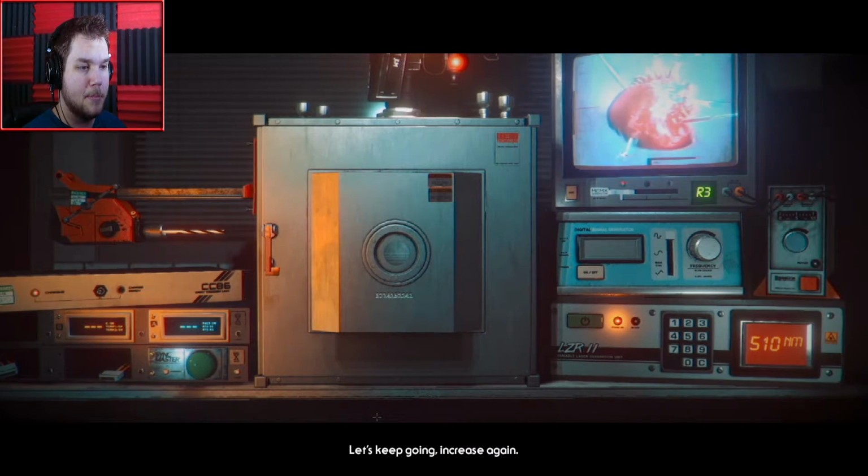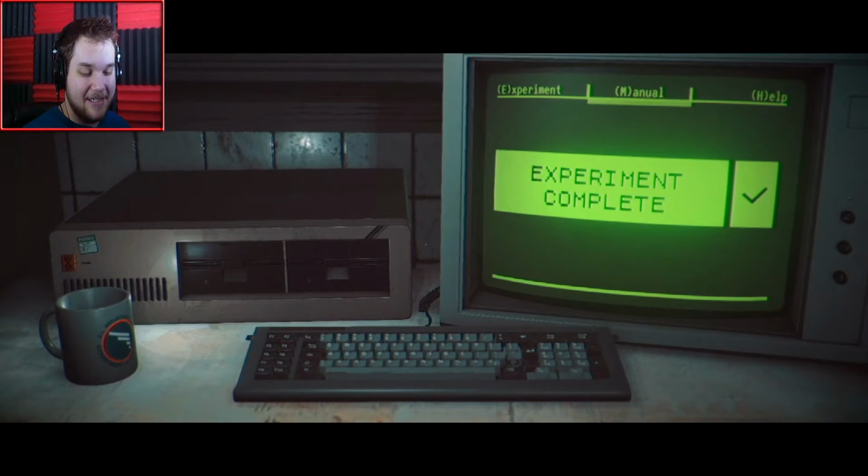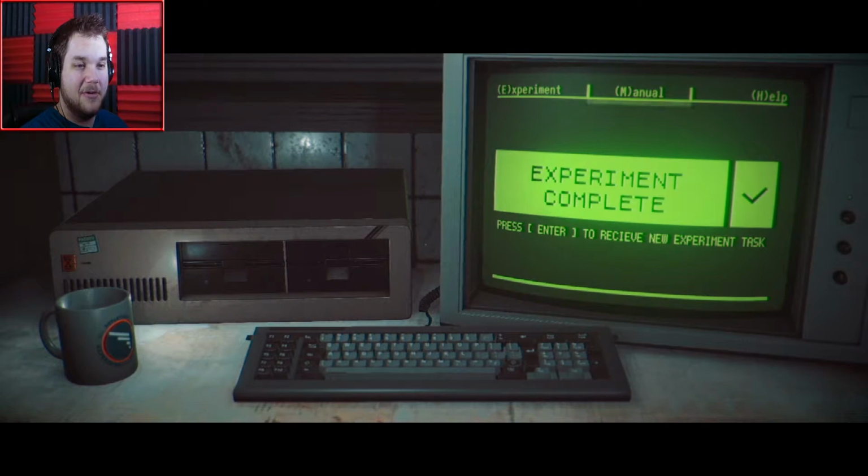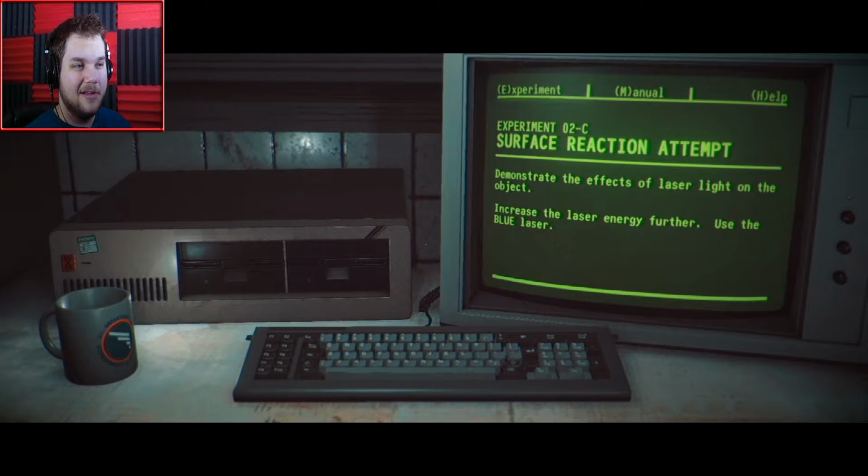Let's keep going. Increase again. I like this. Feels, I don't know, neat. It's not super action-y or anything, but it feels in a way ominous, but in an impending way, you know? I feel like I'm studying something that might be a bit sinister, at least to a certain extent.